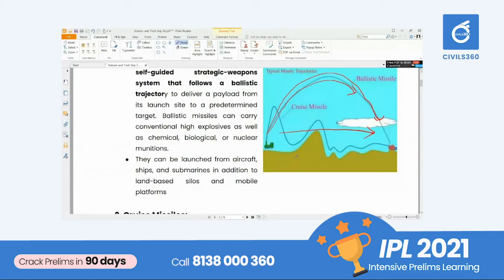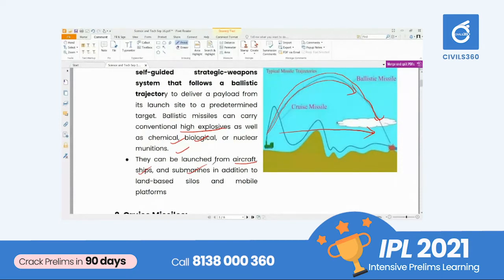That is the idea of a ballistic missile, and it can carry conventional high explosive as well as chemical, biological, and nuclear munitions. Anything can be carried by ballistic missiles. They can be launched from aircraft, ships, submarines, land-based silos or mobile platforms. Anywhere we can launch these ballistic missiles.